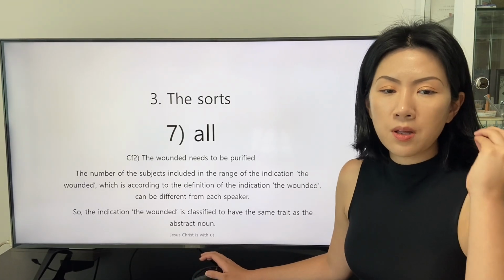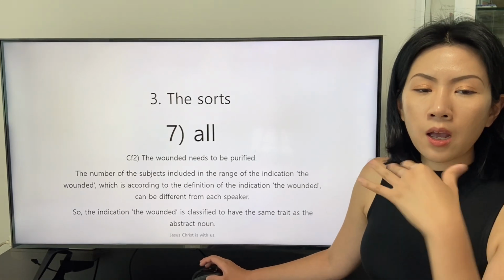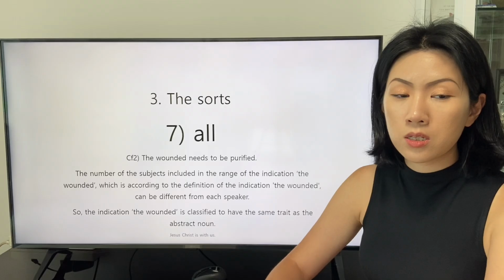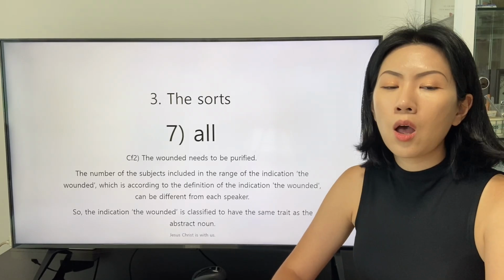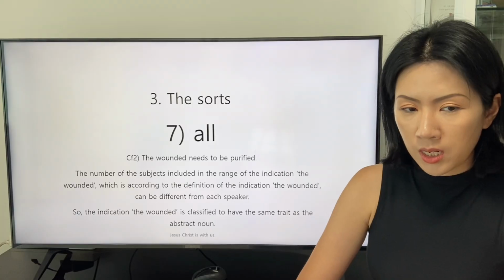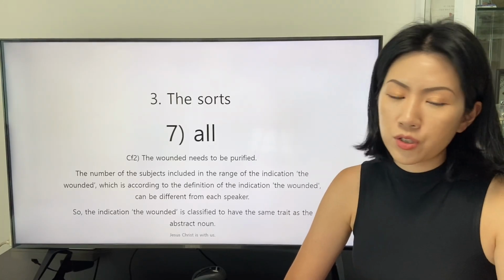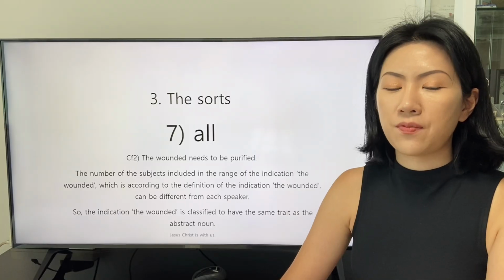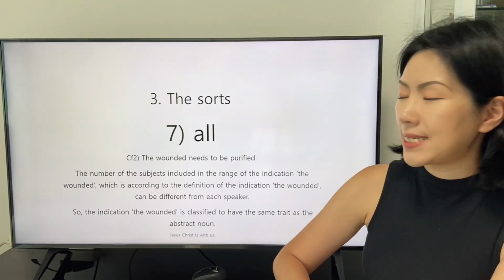The number of the subjects included in the range of the indication the wounded, according to the definition of the indication, can be different for each speaker. So the indication the wounded is classified to have the same trait as an abstract noun.